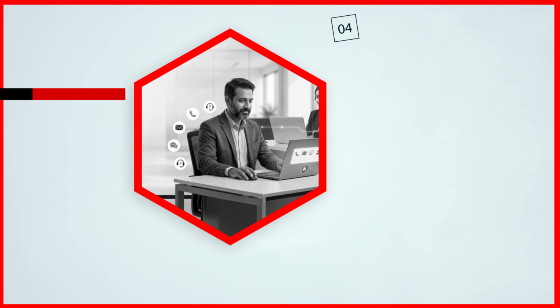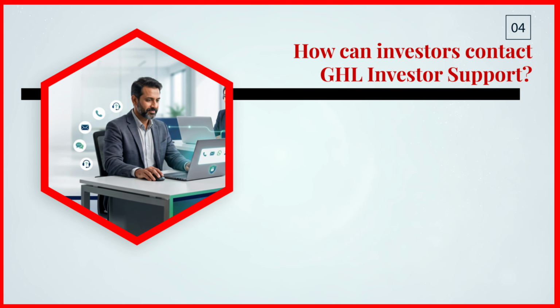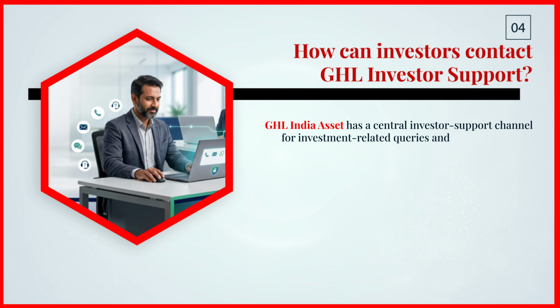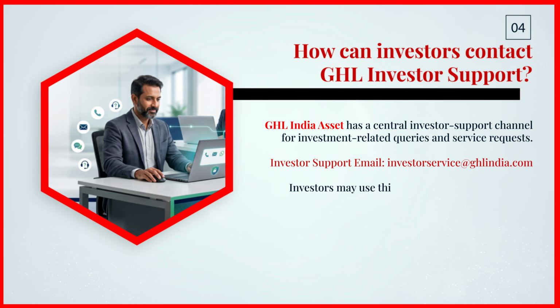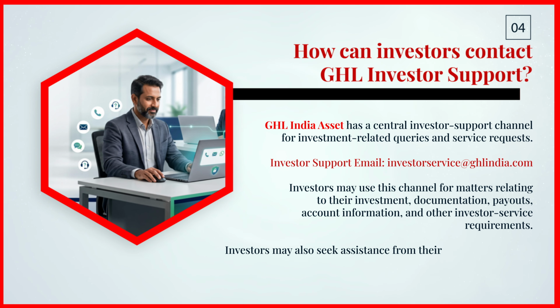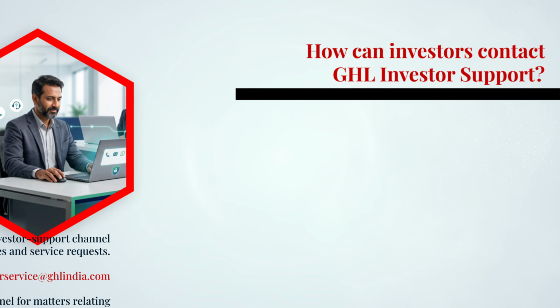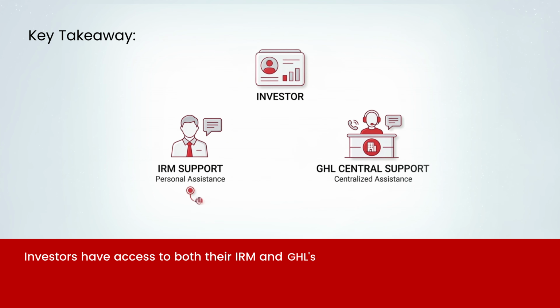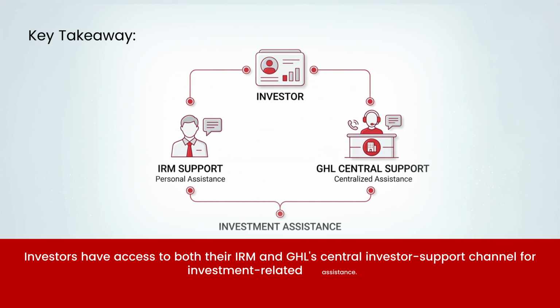4. How can investors contact GHL Investor Support? GHL India Asset has a central investor support channel for investment-related queries and service requests. Investor support email: investorservice@ghlaindia.com. Investors may use this channel for matters relating to their investment, documentation, payouts, account information, and other investor service requirements. Investors may also seek assistance from their IRM, who can help coordinate the query with the appropriate team where required. Key takeaway: investors have access to both their IRM and GHL's central investor support channel for investment-related assistance.